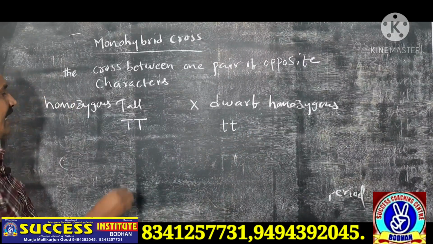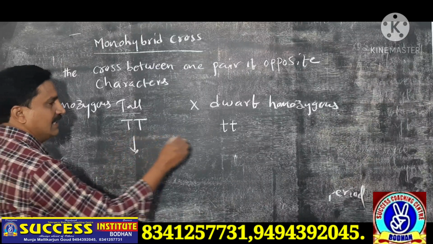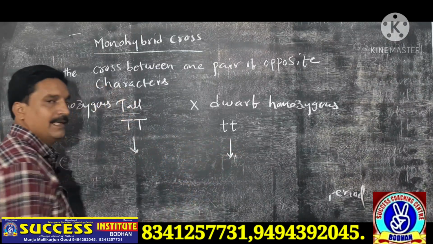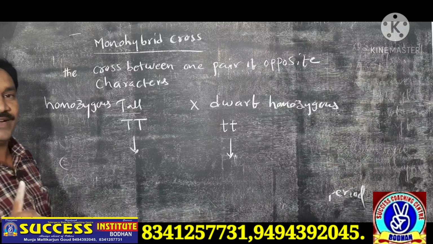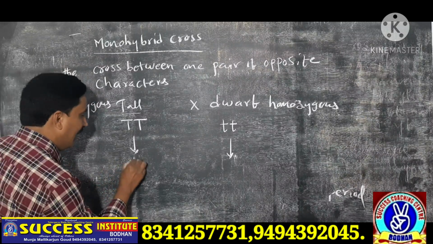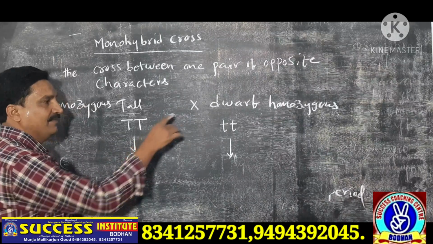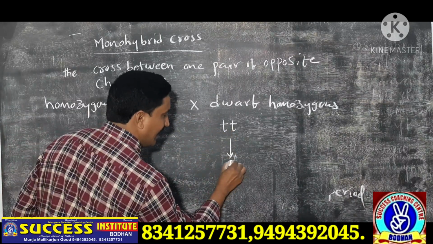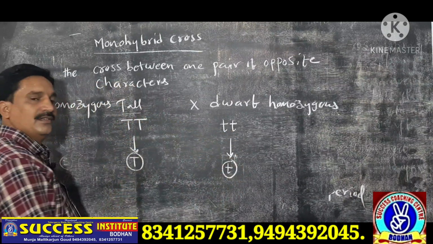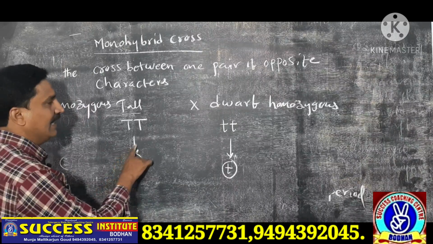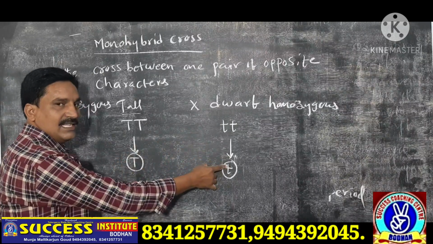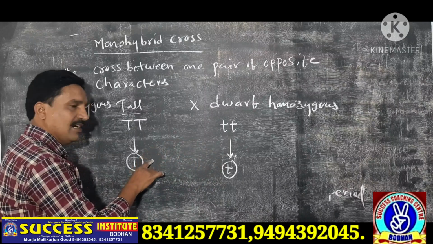Okay, at the time of pollination, only one type of gamete is formed. Here only capital T, meaning tall characterized gametes, are formed, and here only dwarf characterized gametes are formed. The cross is not a self cross.